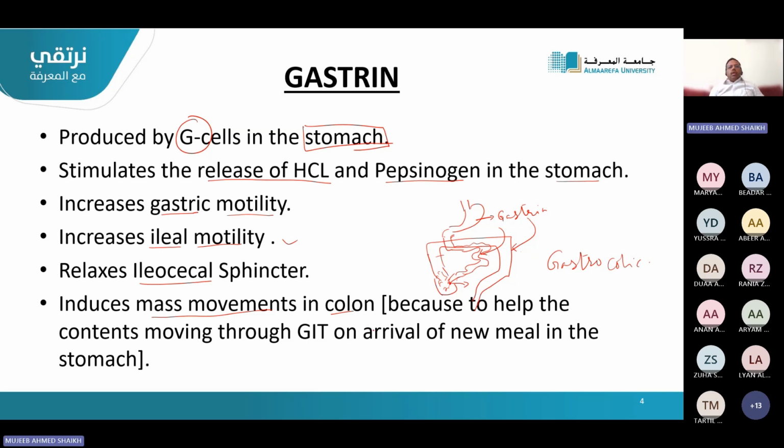Mass movement in the colon helps to move the content of the GIT on arrival of a new meal. It will push, like cleaning the content, so that the new meal can occupy the space and start the new process of digestion. So this is in short about gastrin. You have to read the details from the books. I have summarized it here in a few points: from where it is secreted, what its function is in the stomach, and what its function is on the small and large intestine.